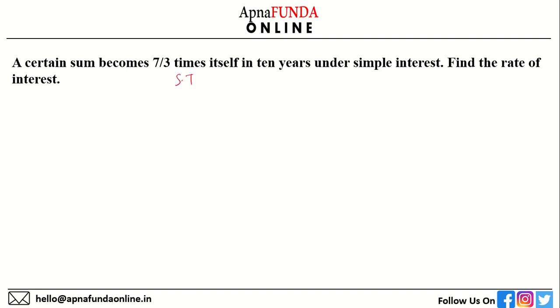So the simple interest formula is principal into rate of interest into time by 100, and the amount is equal to the principal plus simple interest. In this case, the amount has become 7/3 of the principal. So how do we solve this?